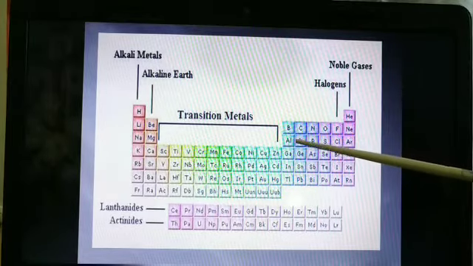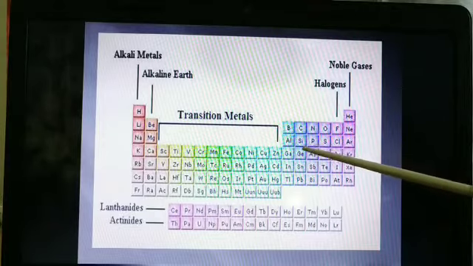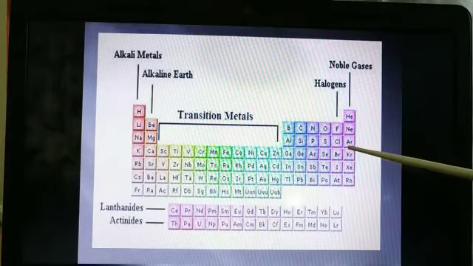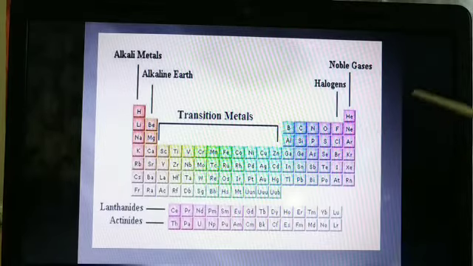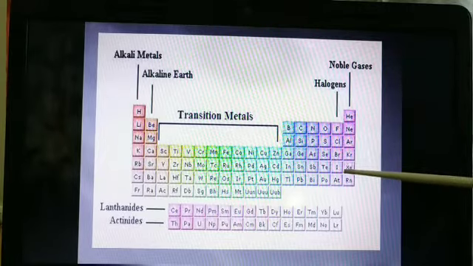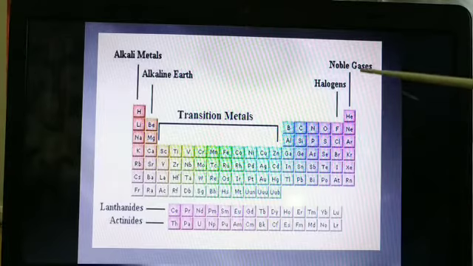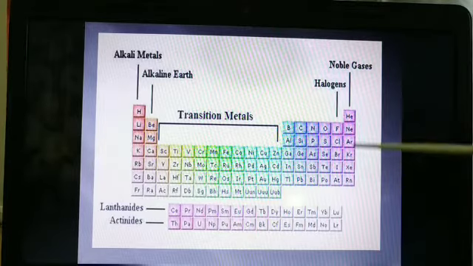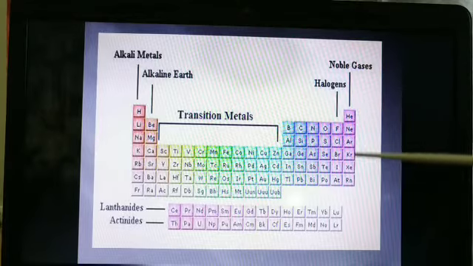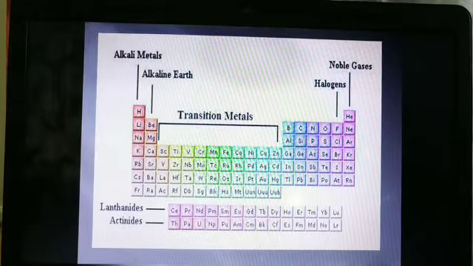Group number 17, or 7, you could say, is the halogens: fluorine, chlorine, bromine, iodine, antimony. And the last group we call the zero group, or the noble gases. Zero group means their valency is 0.